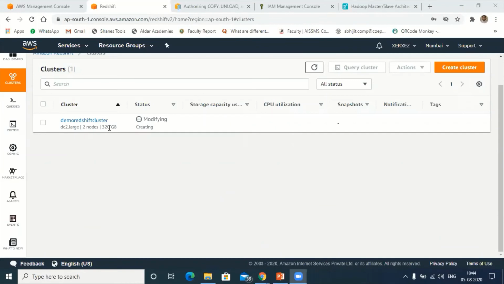Understood? Okay, sir. Hope you are ready. Other participants, do you have any doubt? This will take a little time actually, because to create the cluster I have to configure 320 GB of data in my AWS console. So that obviously will take time.